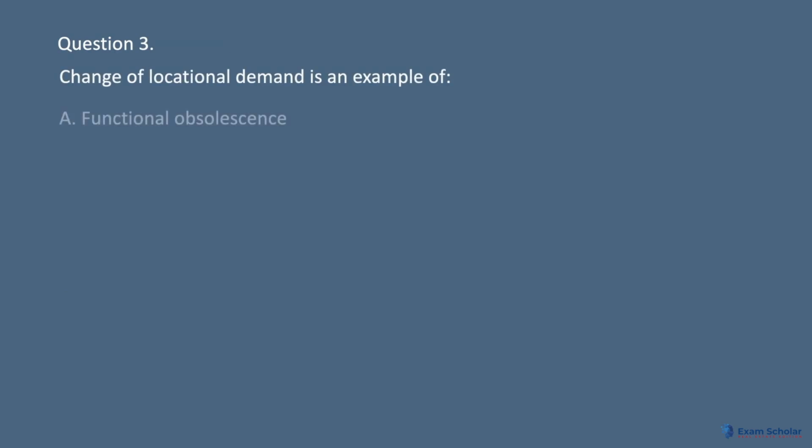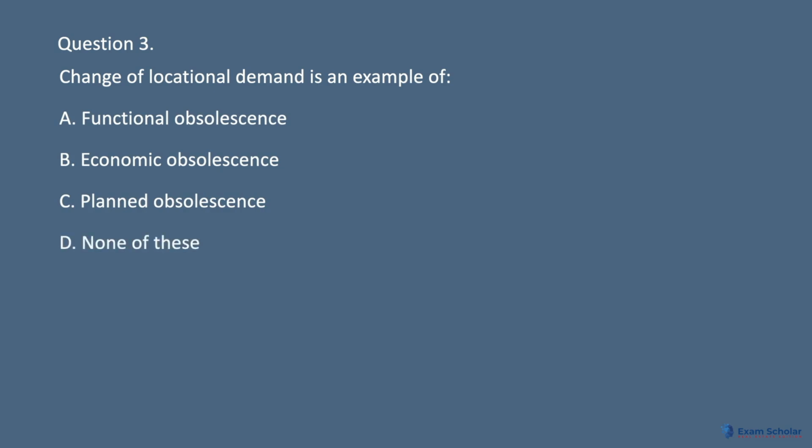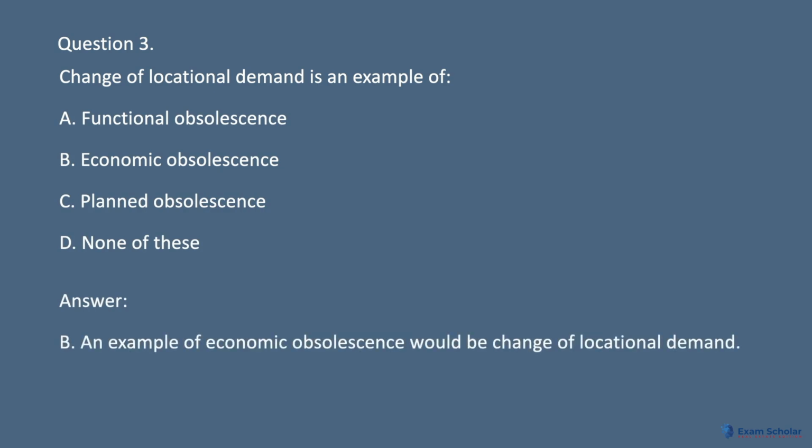Question 3. Change of locational demand is an example of A. Functional obsolescence. B. Economic obsolescence. C. Planned obsolescence. D. None of these. Answer. B. An example of economic obsolescence would be change of locational demand.